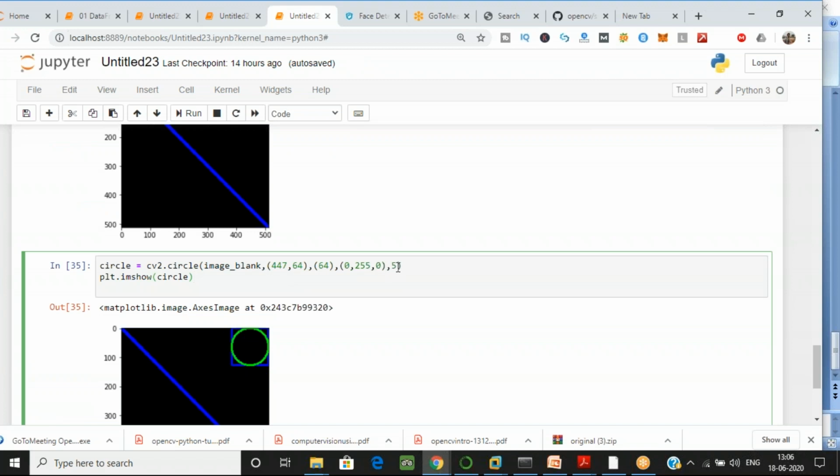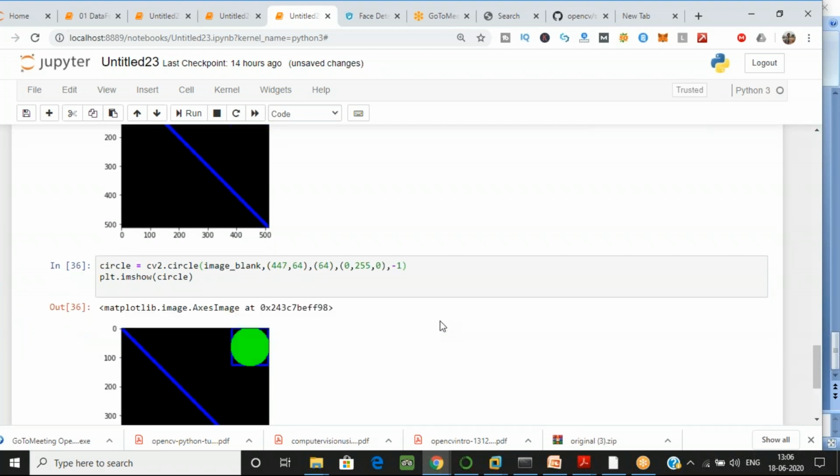You can just change one or two points a little. See this, I'm changing the 5 value to -1, and let's run that. Can you see the filled circle over here? Why is it filled? If you want a circle or any shape to be filled, you have to give the thickness value -1 over here.